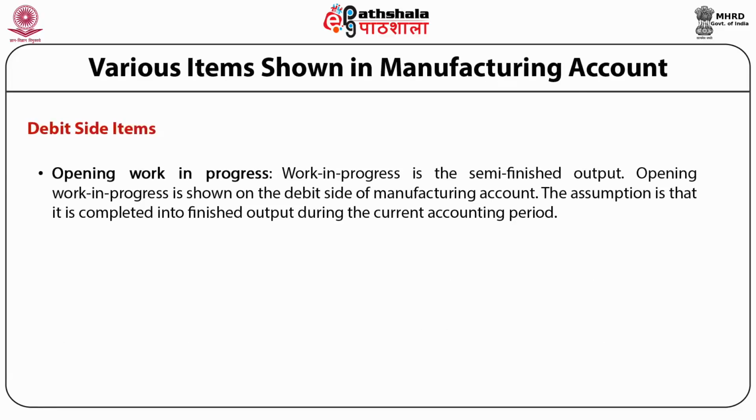Opening work in progress is the semi-finished output. Opening work in progress is shown on the debit side of the manufacturing account. The assumption is that it is completed into finished output during the current accounting period.